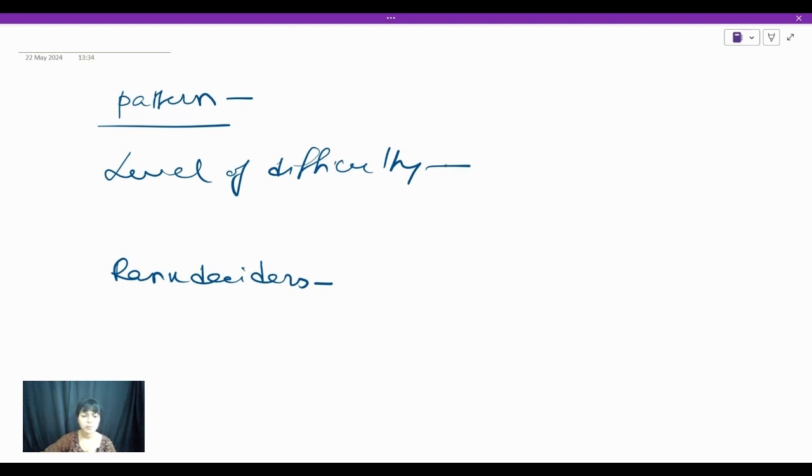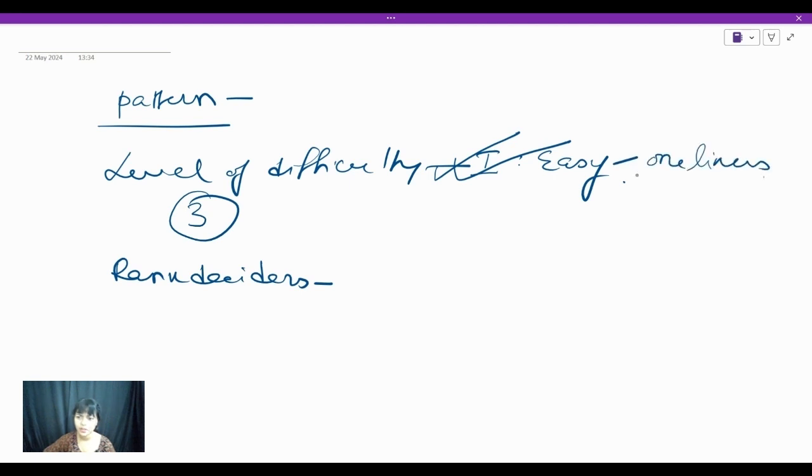So let's get started. Basically, students, in NEET PG you will be getting three categories of questions. The first one is level 1, so this is an easy question. And what you are going to do with this level 1 question, these are the questions which you should definitely attend. These are basically not your rank deciders, students, because it's expected that all of you know them. These questions may be some easy one liners, or maybe some previous year repeats.